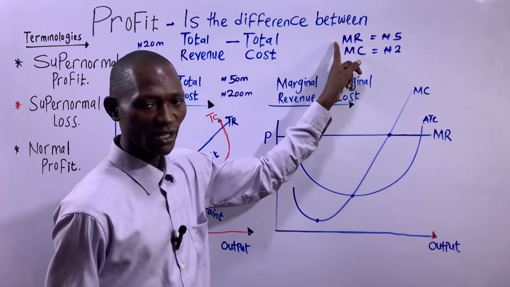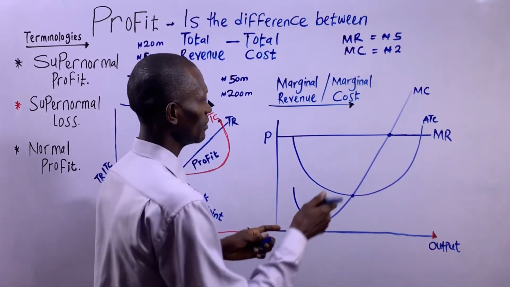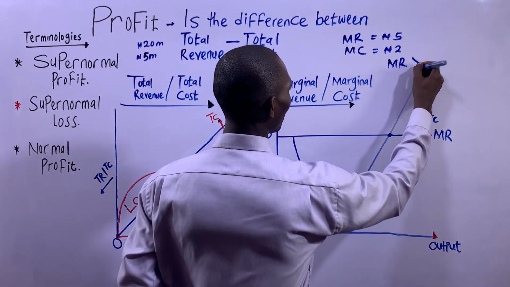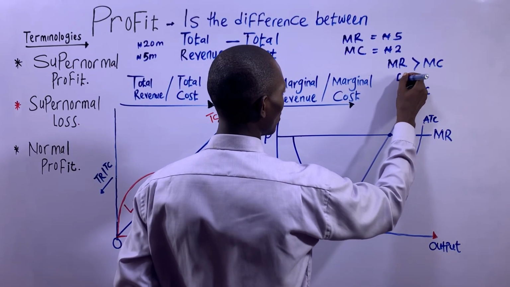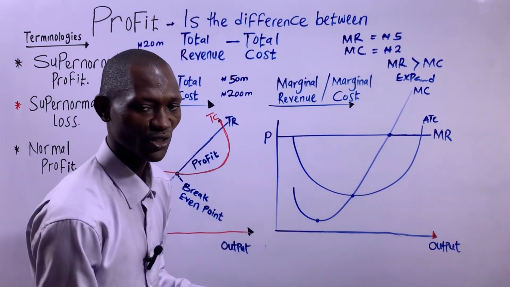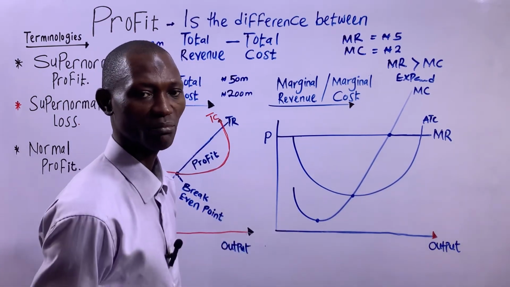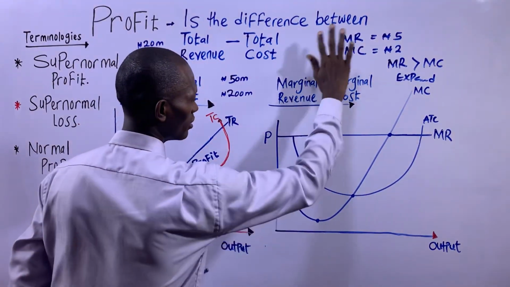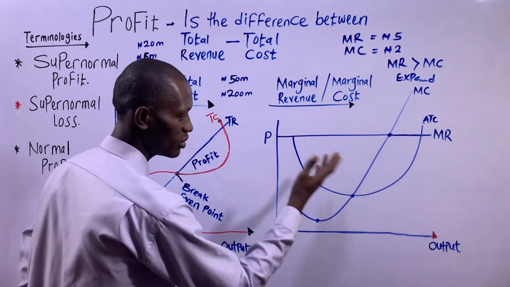So when MR is greater than MC, the firm is advised to expand. That means the firm should keep expanding, by producing more output, because the more output the firm produces, the more the profits of that business will also increase. So let's depict this principle with the help of this graph.